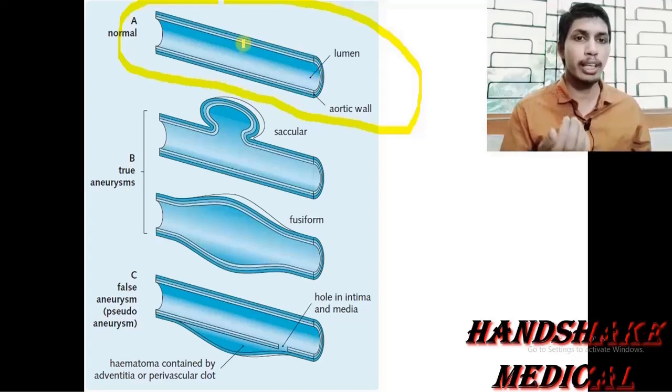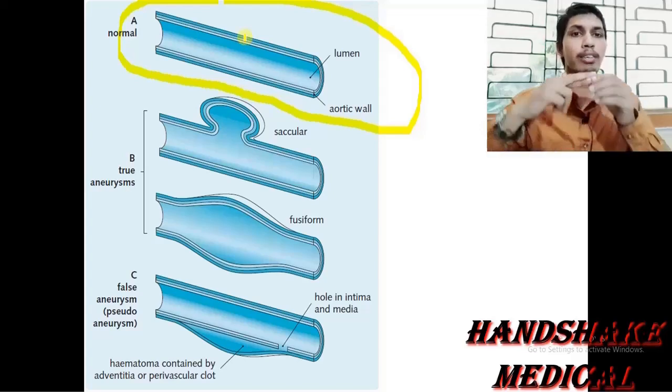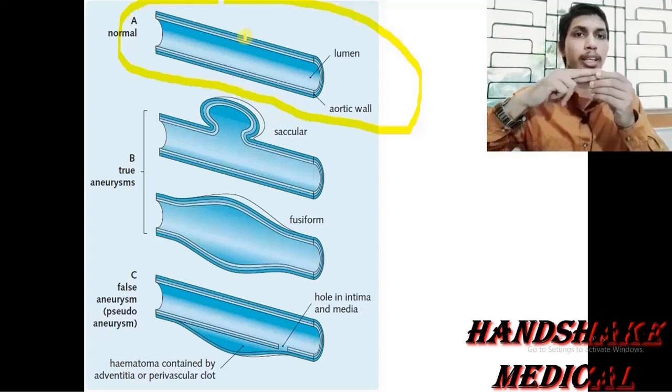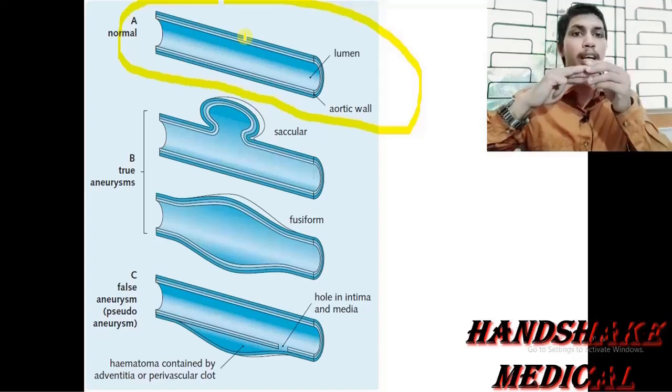Innermost is the tunica intima, middle one is the tunica media, and the outer one is the tunica adventitia. So these are the three layers of the blood vessels, and these are lying one above the other. Actually tunica intima is inside, over it is tunica media, and over it is the tunica adventitia.